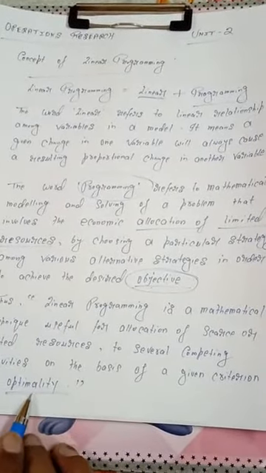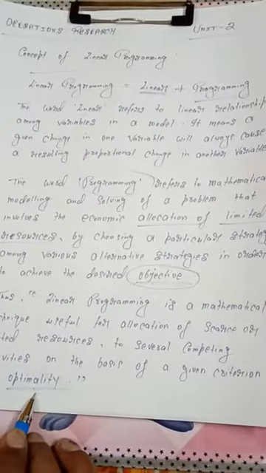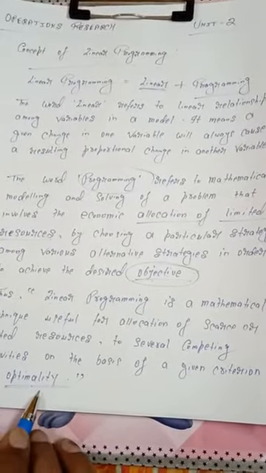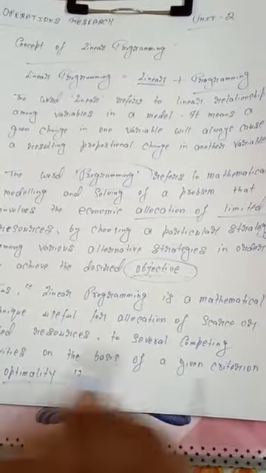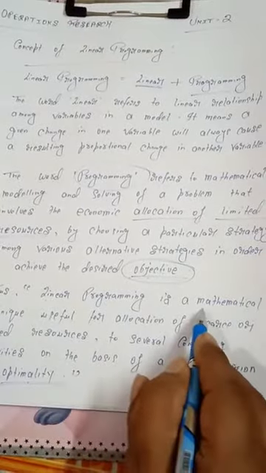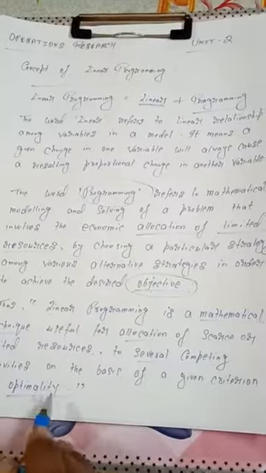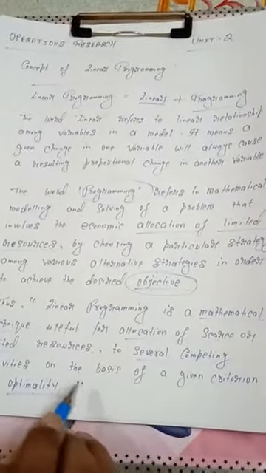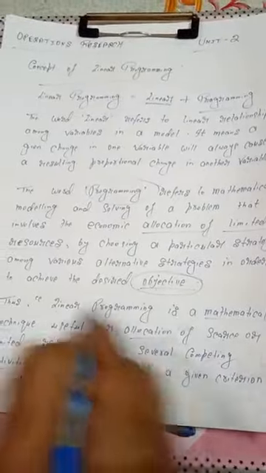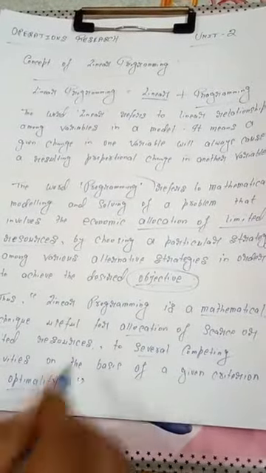Just like profit is to be maximized, revenue is to be maximized, cost is to be minimized. So we are formulating a mathematical model for the allocation of scarce or limited resources, with the help of which the desired objective is achieved by competing activities. This is known as linear programming.